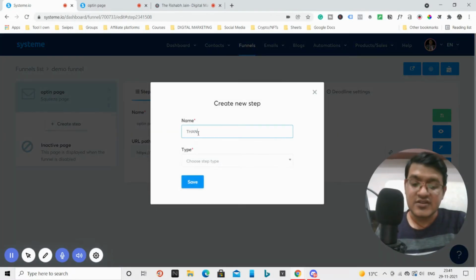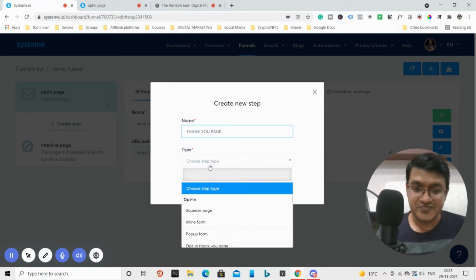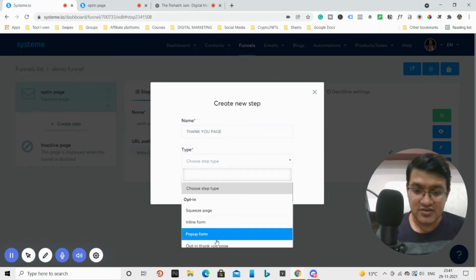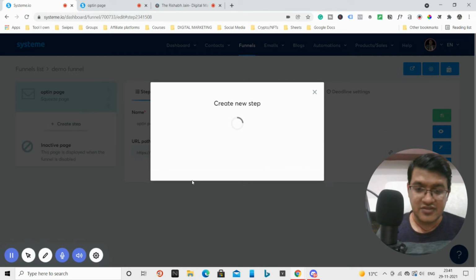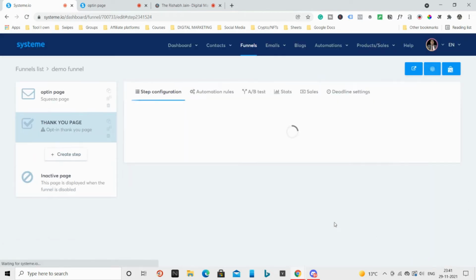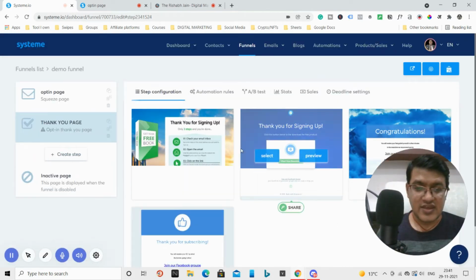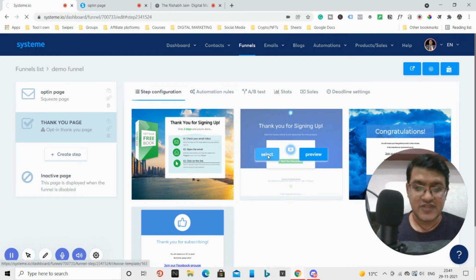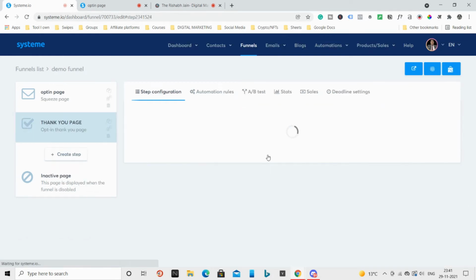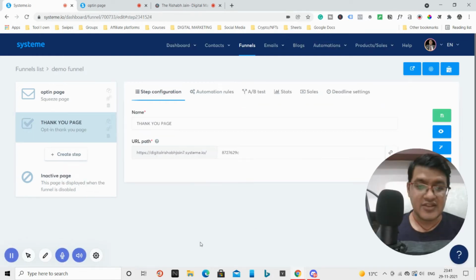So let's just create a thank you page. Okay, thank you page, and just select the opt-in thank you page and save. Okay, so now you will get all the options for the thank you pages, and you can select any of them. Okay, just select this one, and now your two-step funnel is ready. You can see your two-step funnel is ready, right?